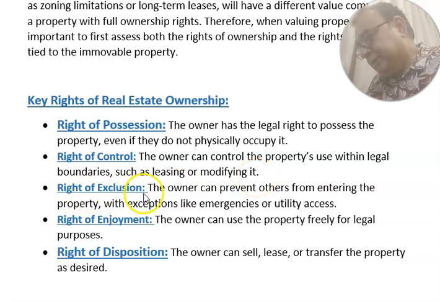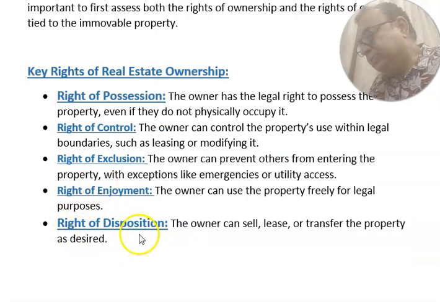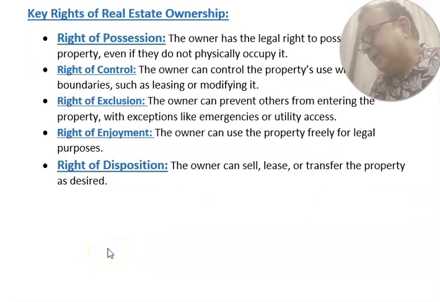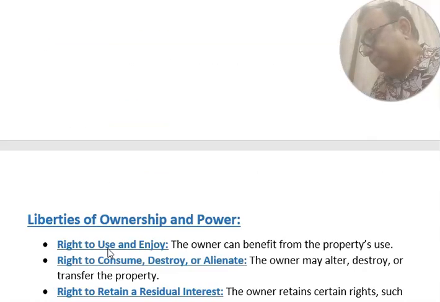Right to exclusion. The owner can prevent others from entering the property, with exceptions like emergency or utility access. Right of enjoyment. The owner can use the property freely for legal purposes. Right of disposition. The owner can sell, lease, or transfer the property as desired. These are the rights of ownership.